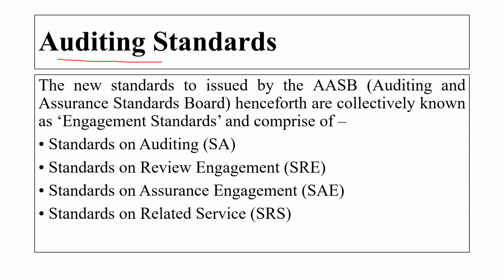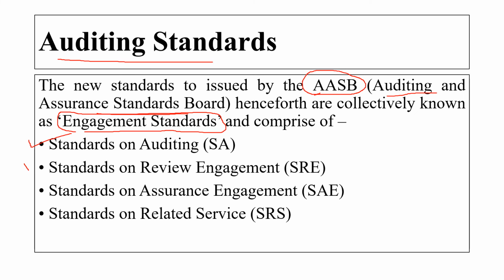Then is auditing standard, a new standard to issue by the AASB. Now what is the full form of AASB? Then it is Auditing and Assurance Standard Board, henceforth collectively known as Engagement Standard. Okay, remember this word, that is Engagement Standard, and comprises of first one is Standard on Auditing, that is SA.